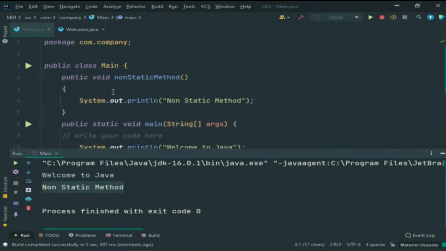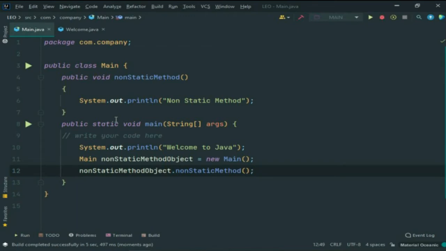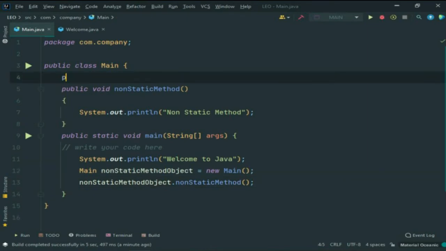So now guys, you can see that whenever we create a non-static method, like in this method I did not use the static keyword, so I have to create the object. But what if I made it static? So I will create a new method here like public static